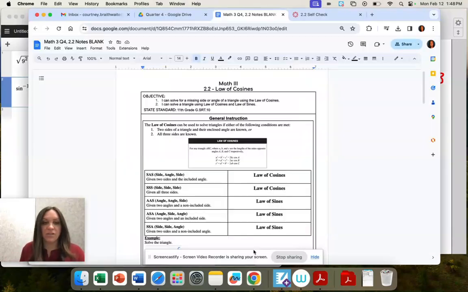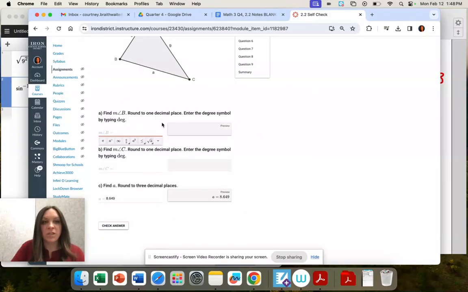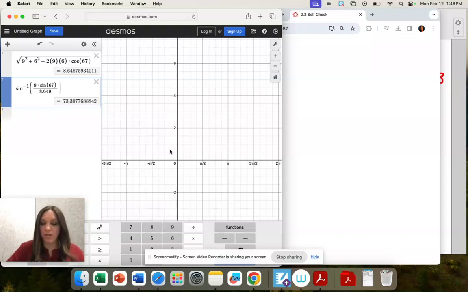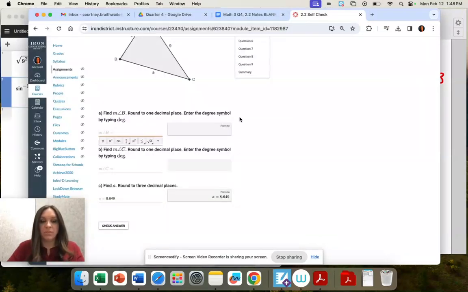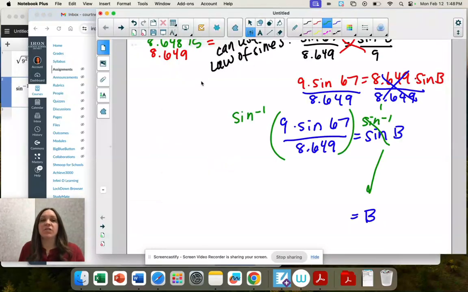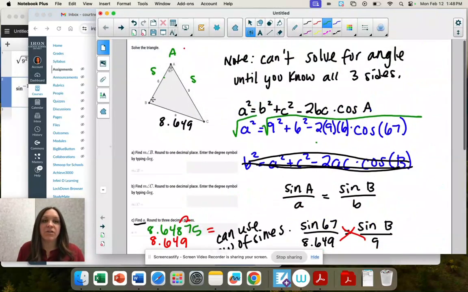And let's see how it says to round on this. Round to 1 decimal place. So 73.3 degrees. So we just found B is 73.3.